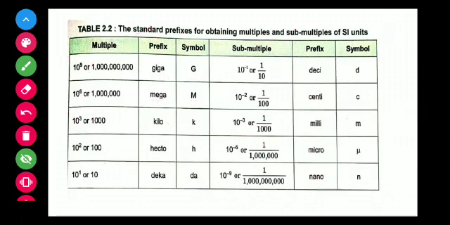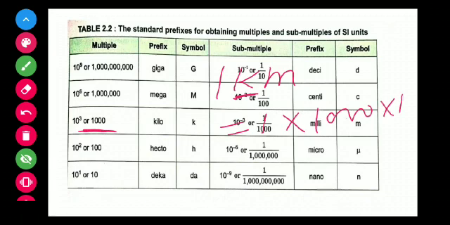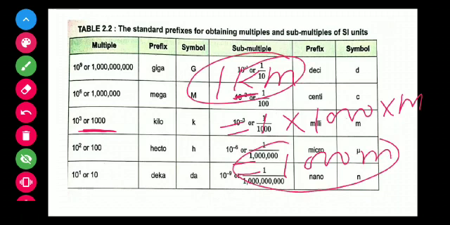Another example, 1 kilometer. The value of k is 1000 or 10^3, so 1000 meter. Therefore, 1 kilometer is equal to 1000 meter. Here we use the prefix k in place of 1000.